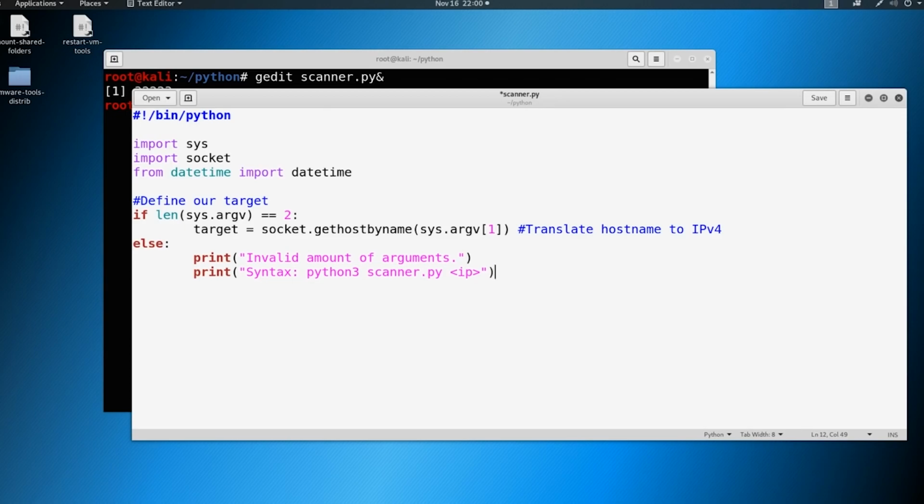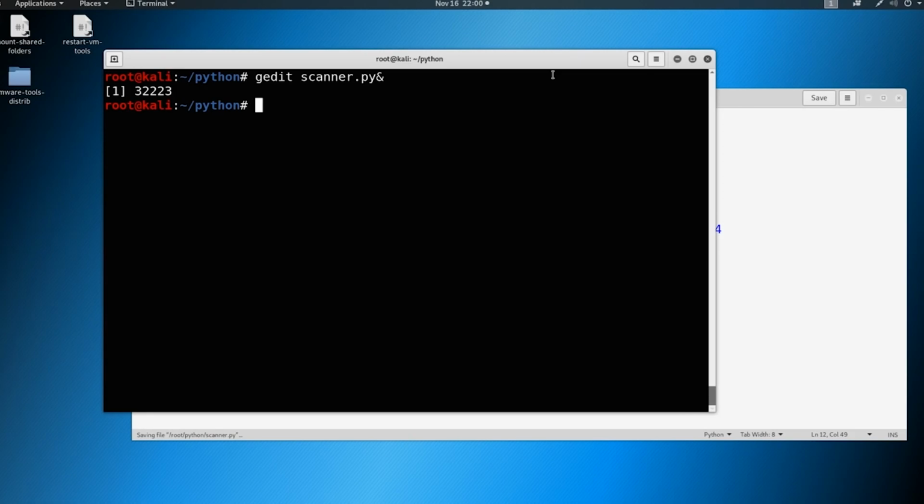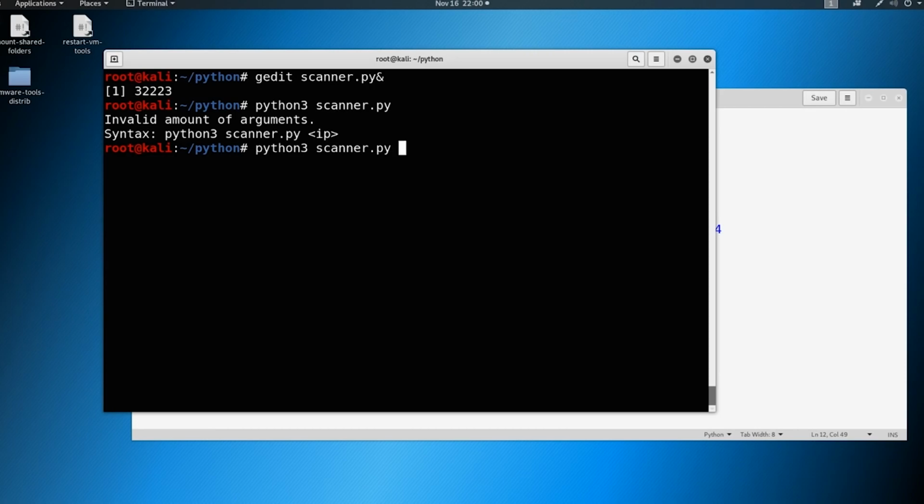Okay, I always like to save it and then just run it and make sure everything works fine. So let's go ahead and give it python3 scanner.py, and we'll give it no argument. And it's going to say, okay, invalid amount of arguments, syntax is python3 scanner.py IP. So we'll just give it an argument here.